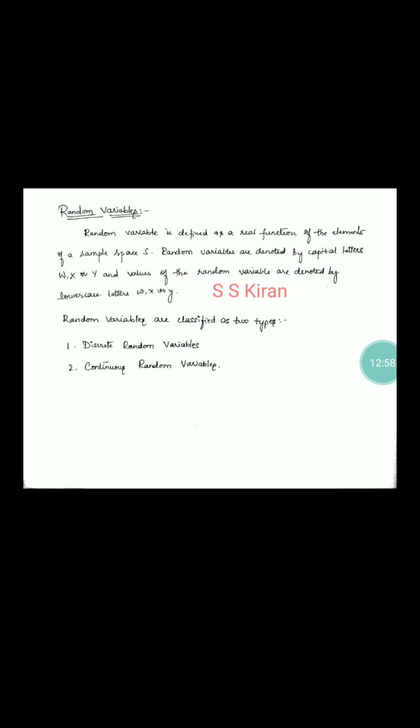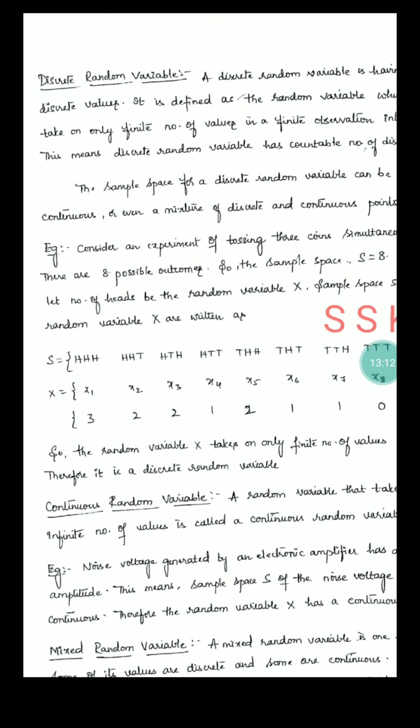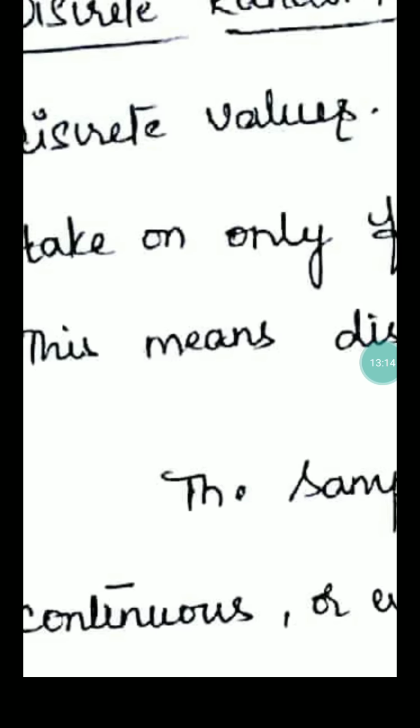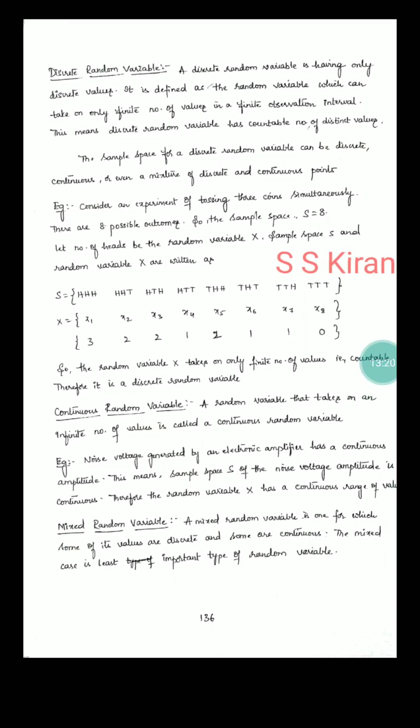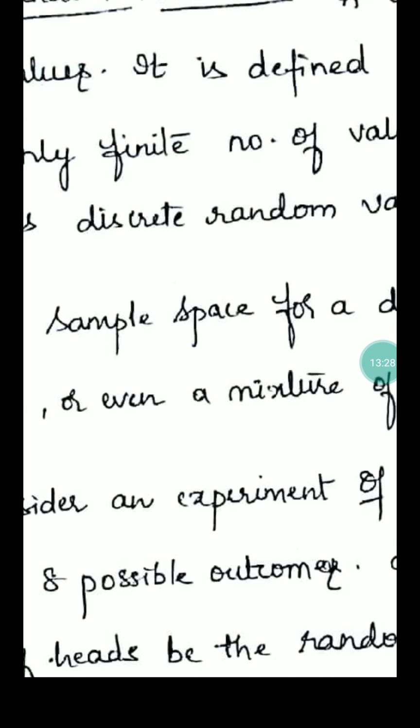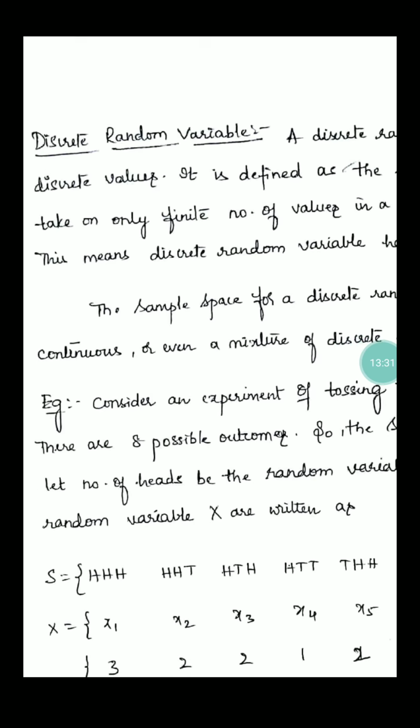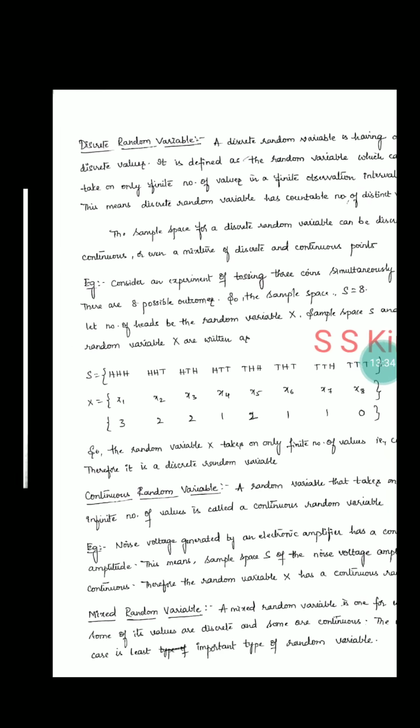Now we will enter into the discrete random variable. A discrete random variable has only discrete values; the word itself gives the definition. It is defined as a random variable which can take only a finite number of values. Every discrete random variable can take a finite number, very important, finite number of values in the finite observation interval.